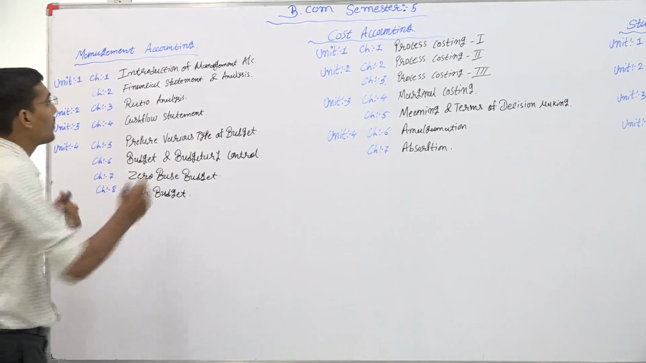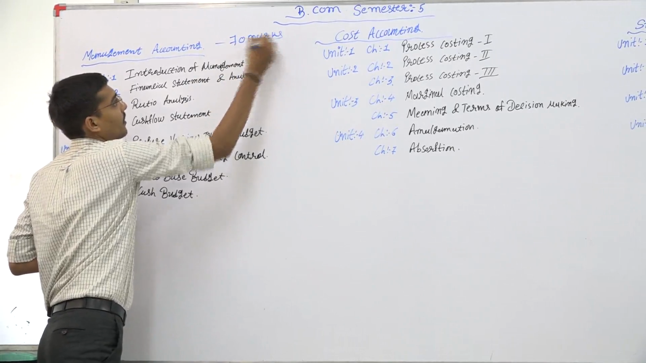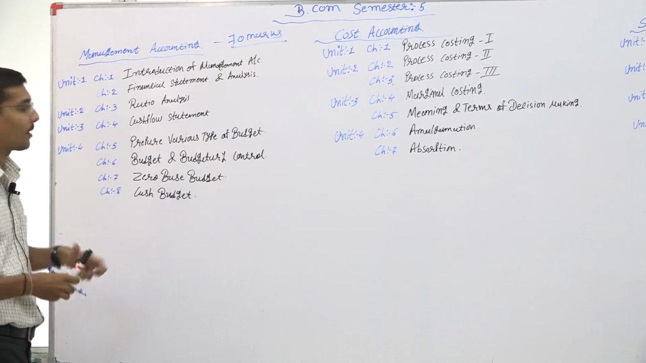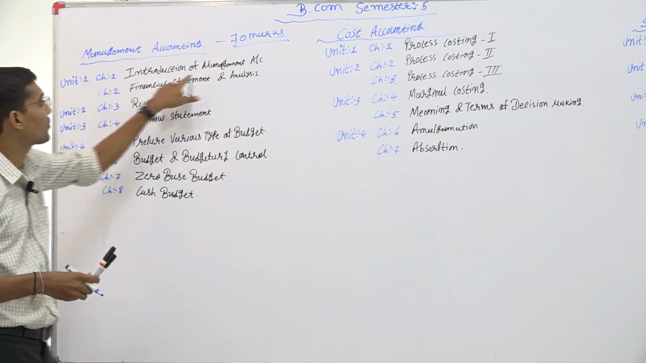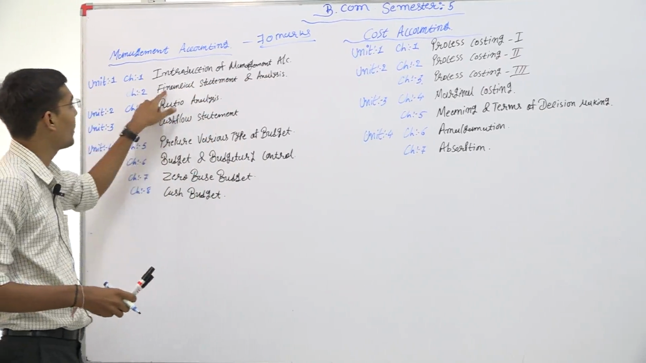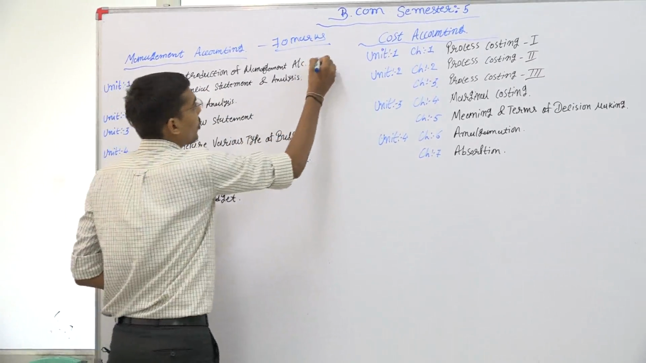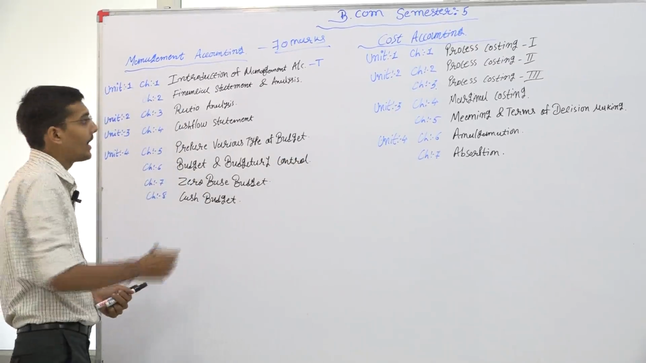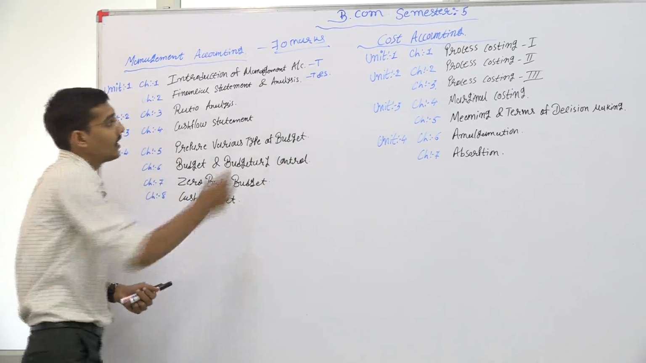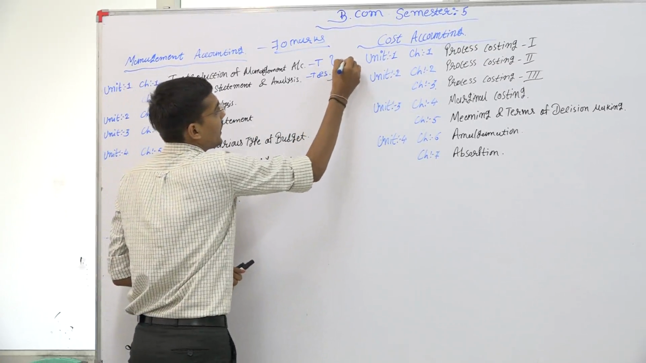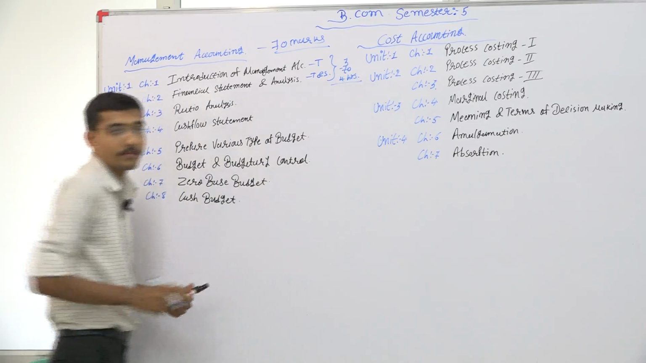The university conducts the exam for 70 marks. In this subject, the first unit contains 2 chapters: first, introduction of management accounting, and second, financial statement and analysis. The first chapter is totally theory based, and in the second chapter, theory as well as sums are asked. It will take maximum 3 to 4 hours.